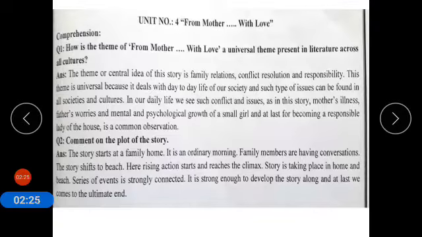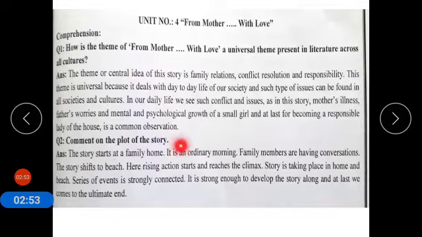Psychological growth, nafsiyati nashunuma. So Minta is a small girl, but with the death of her mother, all the responsibilities of the house and her father rely on her. So that is why in this story you will learn about the psychological growth of a small girl, which is Minta. Now coming to question number 2.